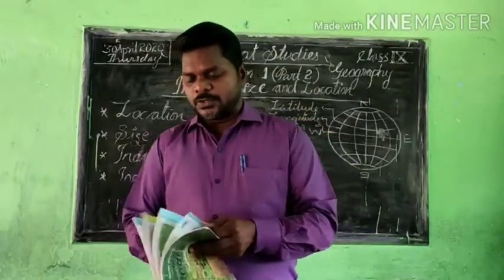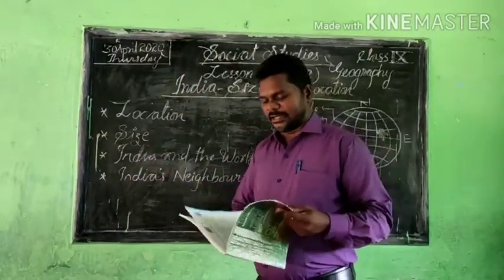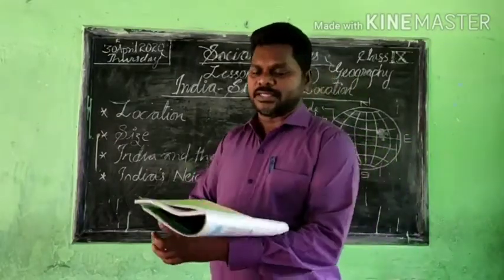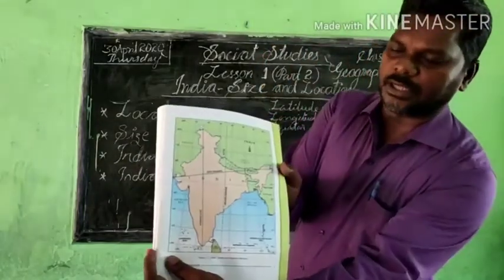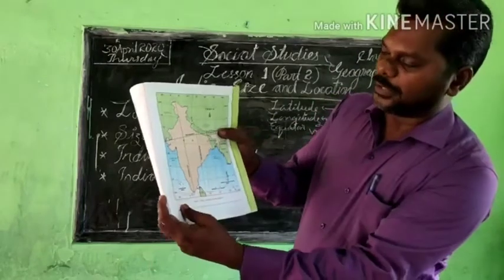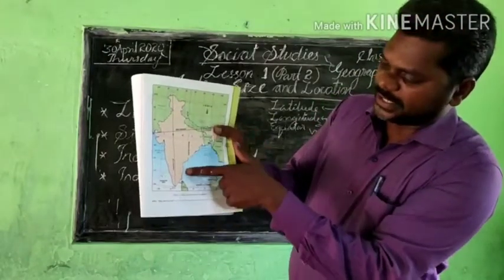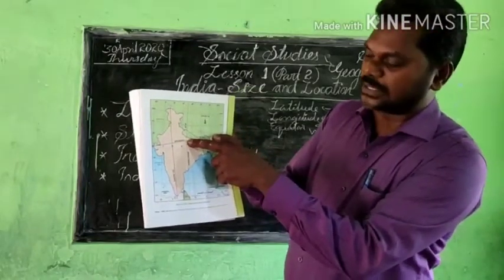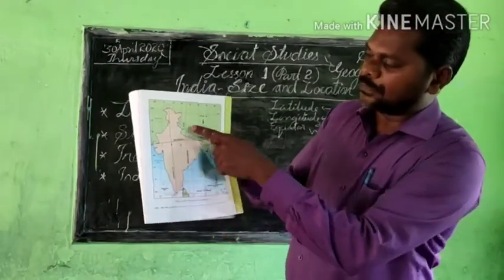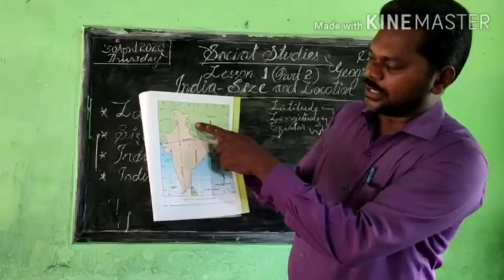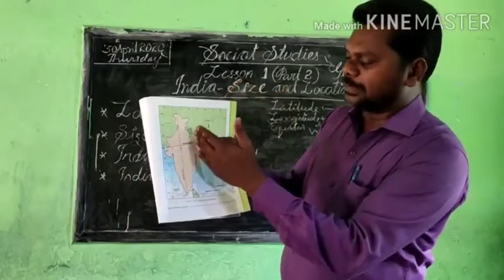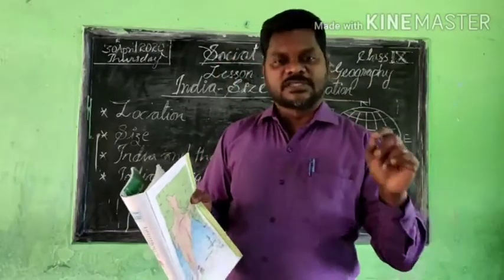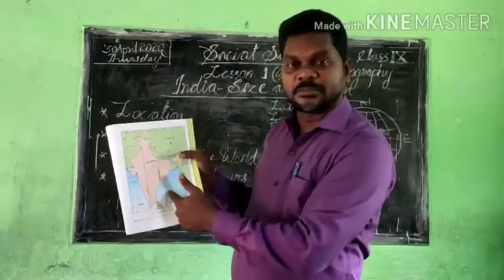You know that every nation has its own standard time. They have to settle it. Here we can see that very clearly in this India map. The standard meridian is going this way, and Mirzapur in UP is touched by that meridian, which is at 82 degrees 30 minutes. According to this meridian only, we settled the time of India. Indian Standard Time is settled according to this standard meridian.